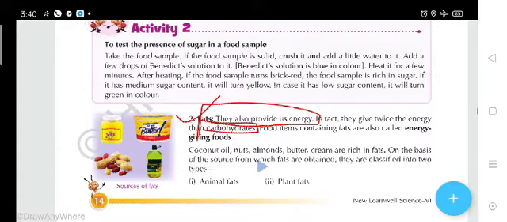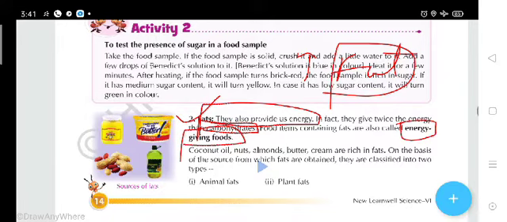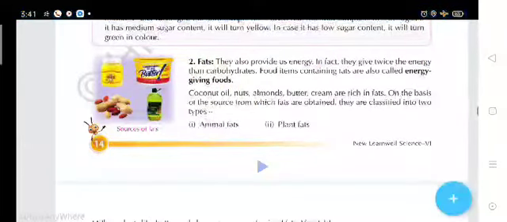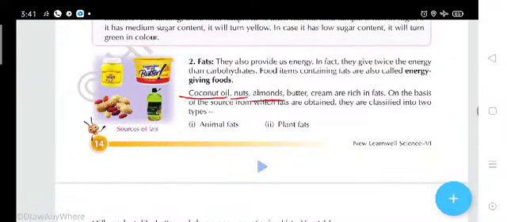It means fat takes the first position in providing energy to human beings and other organisms. So food items containing fats are also called energy giving foods. Here I have told you that fat also provides energy, so we can call fat an energy giving food. So what kind of sources are there from which we can get fat? Coconut oil, nuts, almonds, butter and cream are rich sources of fat.